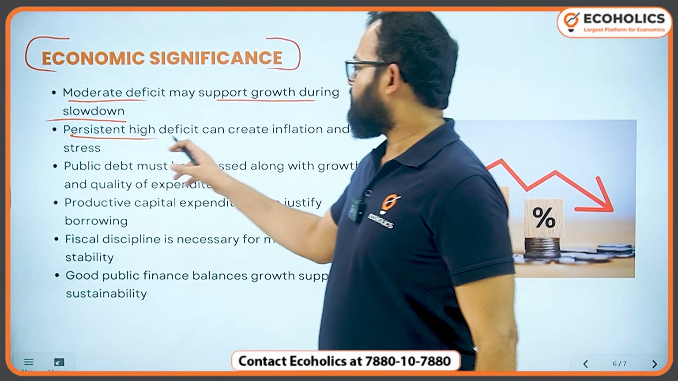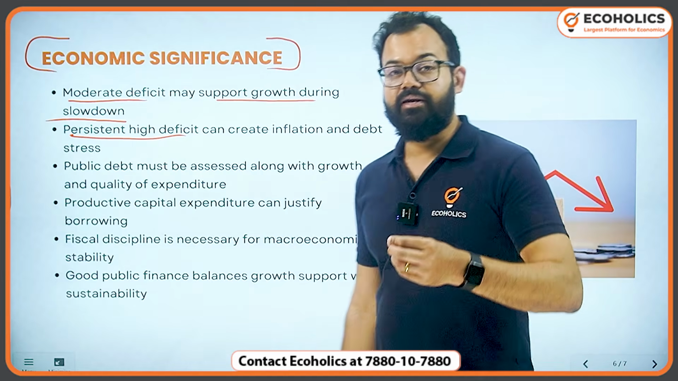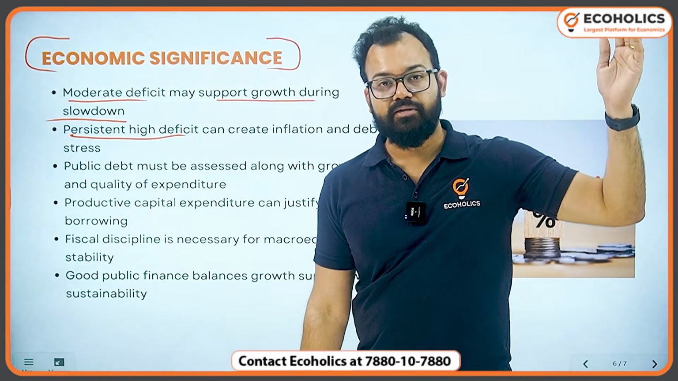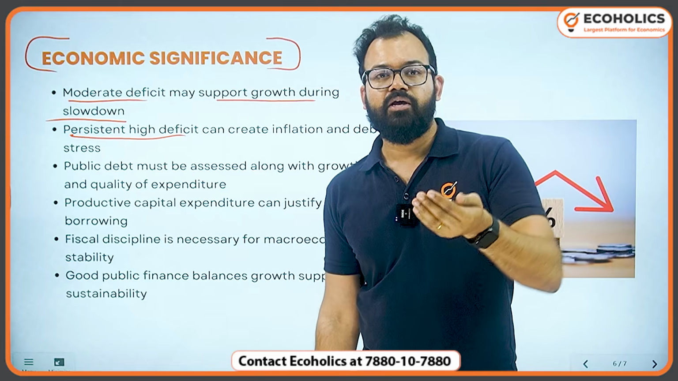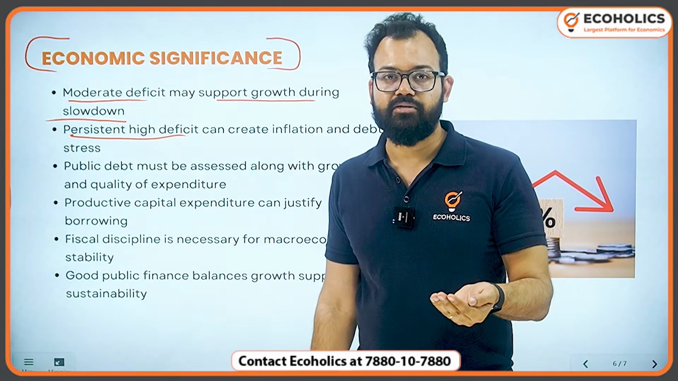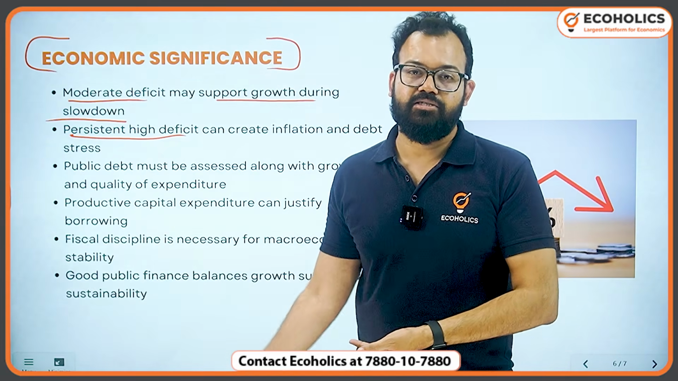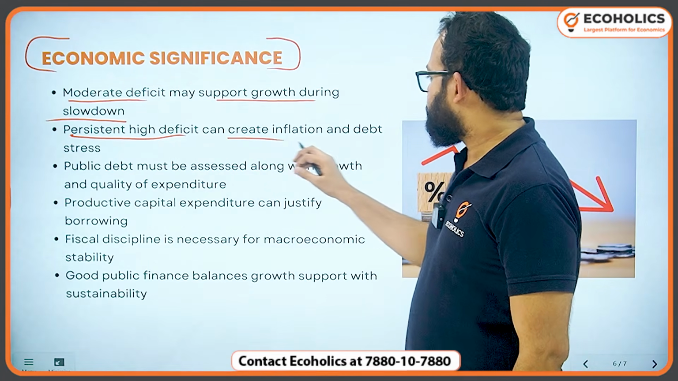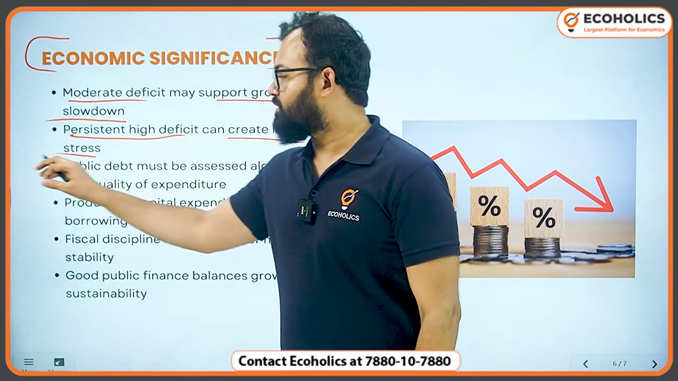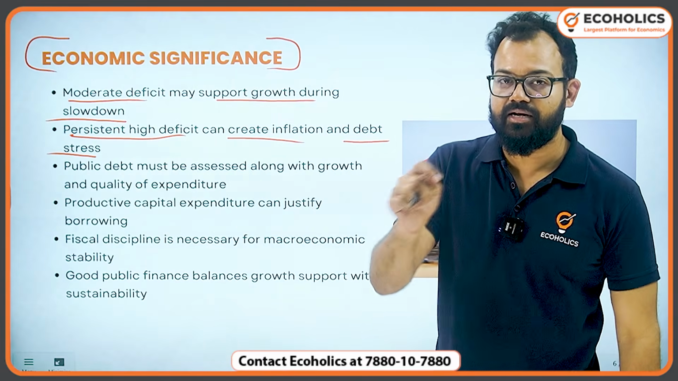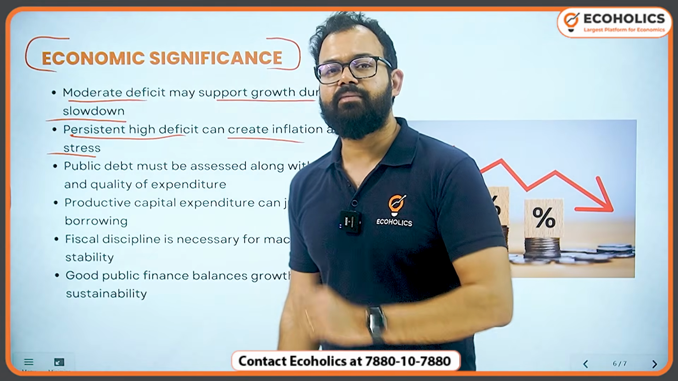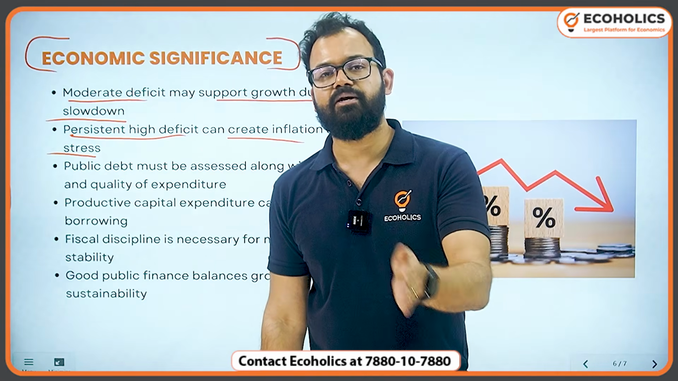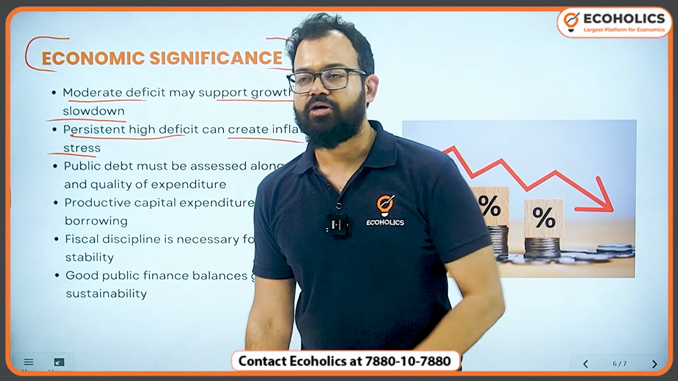Persistent high deficit. Like for example, since COVID-19, deficit was almost 9%. In 2021-22, it went down to 6.7%. Now it is under the range. So that can create inflation and debt stress. That is why persistent high fiscal deficit is dangerous. And that is where FRBM Act also comes in. Fiscal Responsibility and Budget Management Act of 2003.